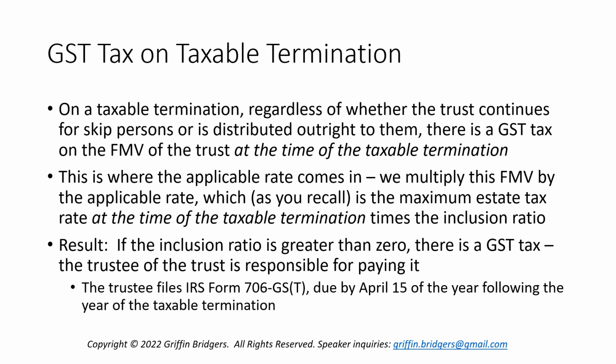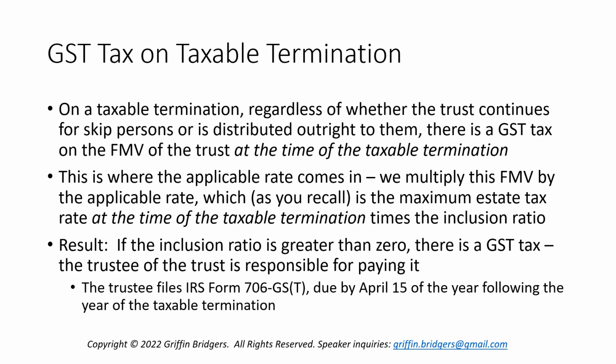So what that means is that the applicable rate that applies at that time is multiplied by the fair market value of the trust or portion of the trust for which there's been a taxable termination, which, as you recall, is the maximum federal estate tax rate at that time times the inclusion ratio. So the result is that if the inclusion ratio is greater than 0, there will be a GST tax at that time, and the trustee of the trust is responsible for paying that GST tax. Now, it's important to note that even when there's a distribution outright to skip persons, the trustee in this context is going to be responsible for paying that tax.